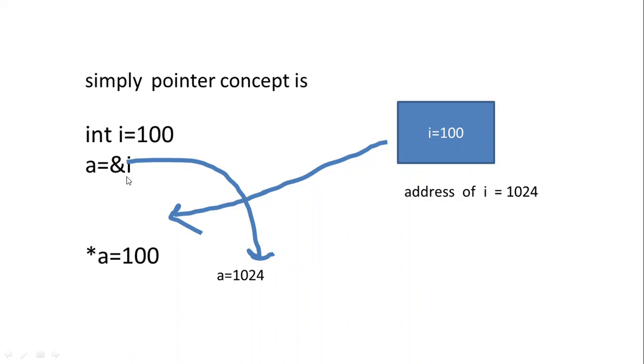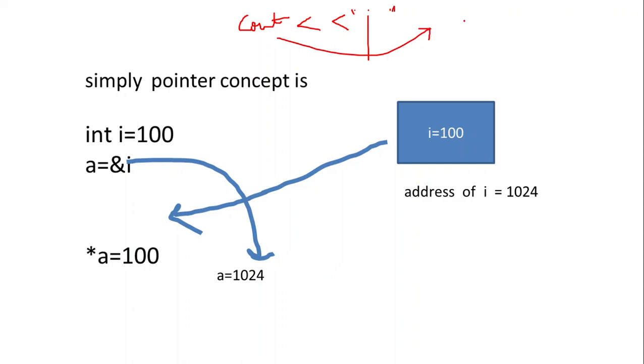If we want to see the value of i, we simply write cout i.